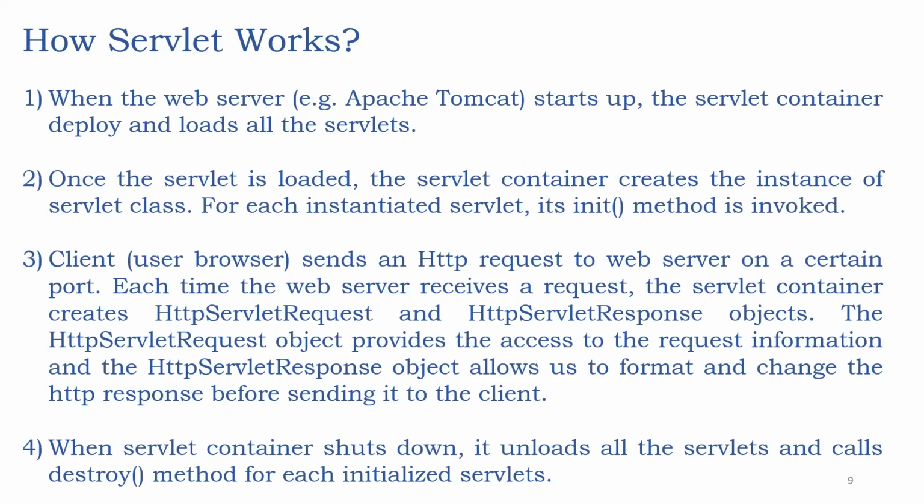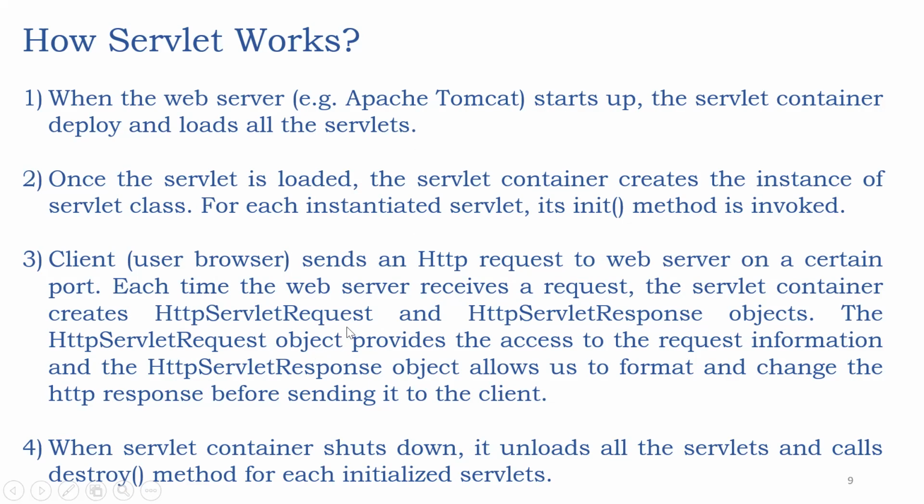How a servlet works: there is an Apache Tomcat startup. Apache Tomcat will deploy all the loads as I explained already. Once the servlet is loaded, the container invokes the init method. The client, using a browser, sends an HTTP request to the web server on a certain port. Each time the web server receives a request, the servlet container creates HTTP servlet request and HTTP servlet response objects.